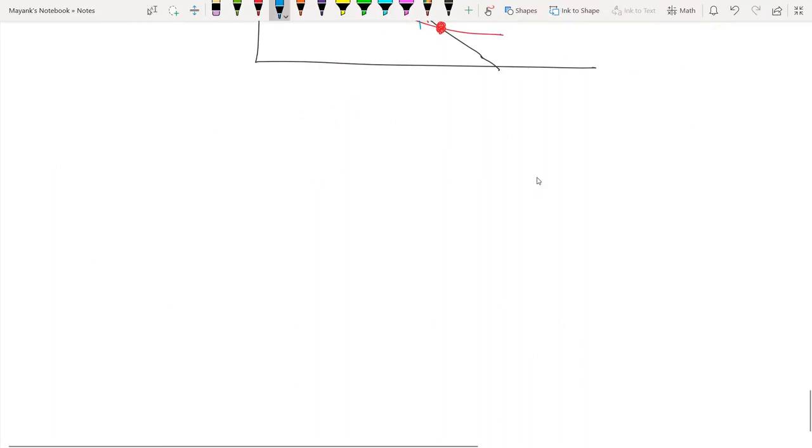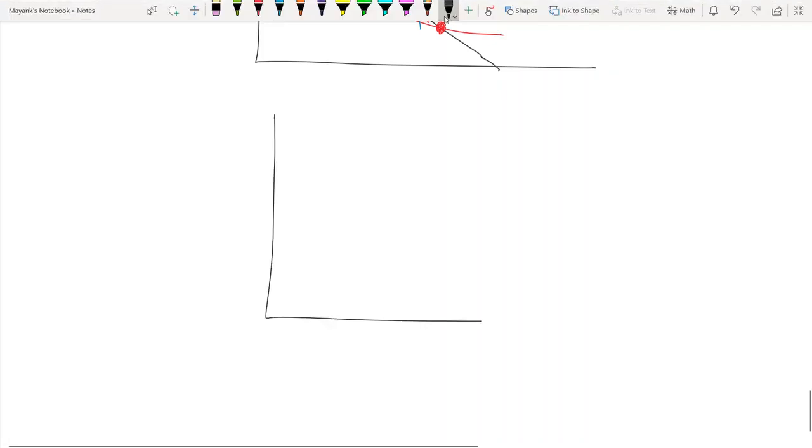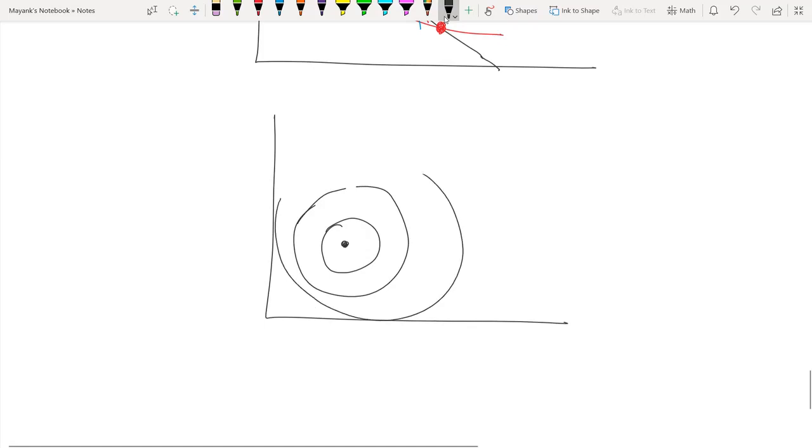For example, if I assume local satiation, let's say 2,2 is the ideal for you. So you have concentric circle ICs, let's say, around 2,2. This is the highest IC. The ICs are increasing in this direction.